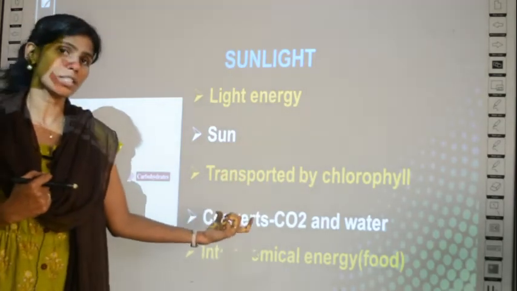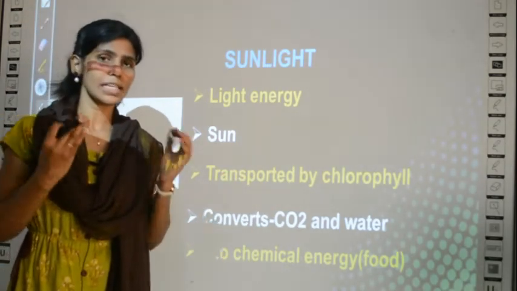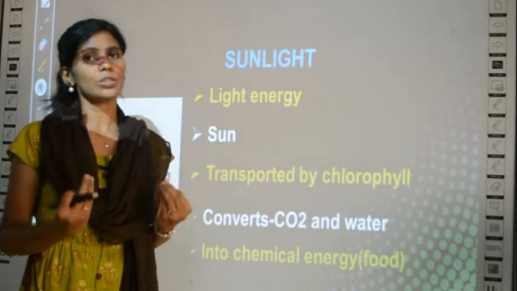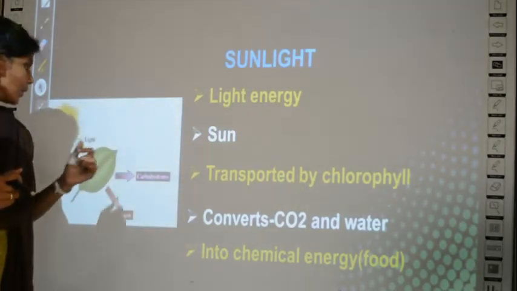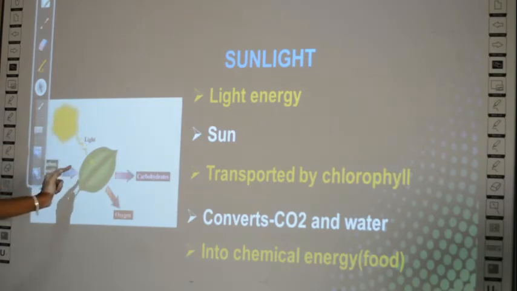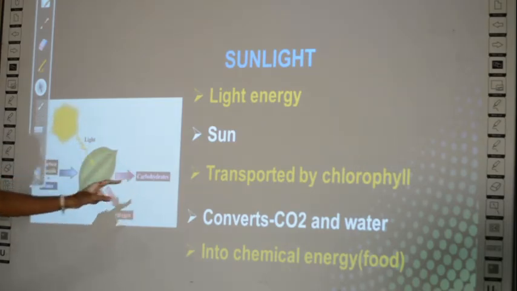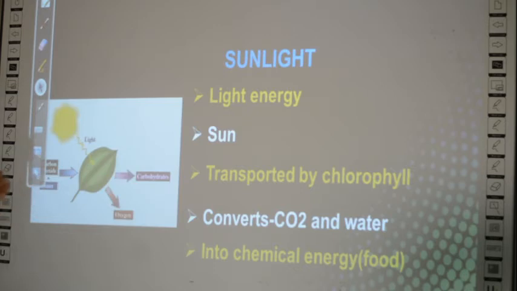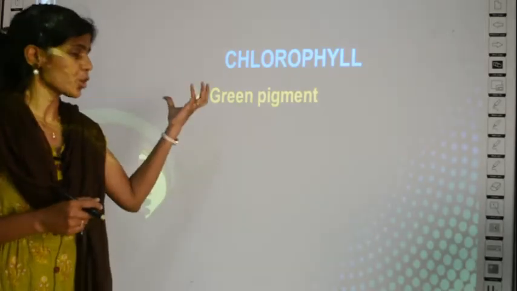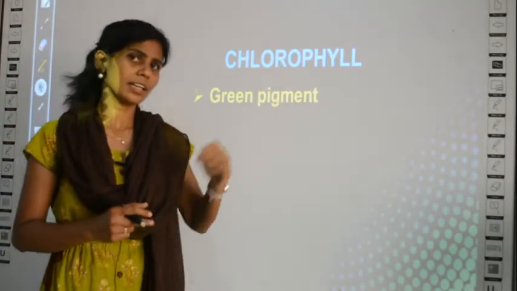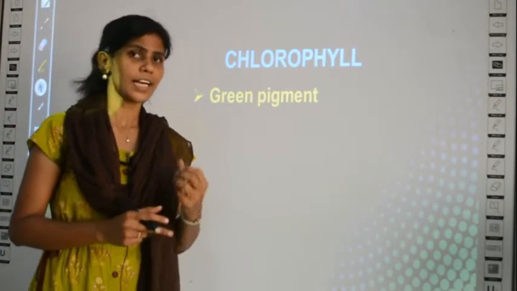And what does this do? It will convert carbon dioxide and water into chemical energy, which is actually the food in the form of glucose. So here light energy is converted into carbohydrates or glucose and oxygen in the presence of carbon dioxide and water. Clear? So the last component to be studied in the process of photosynthesis is chlorophyll.